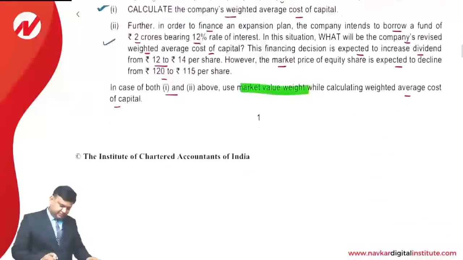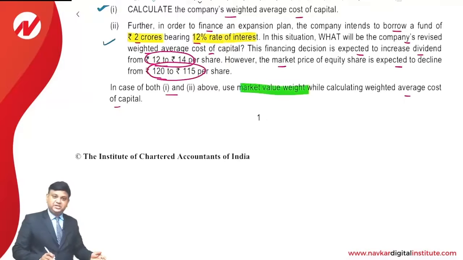Next, second part of the question. We are going to have the expansion of the business, and for expansion, an amount of rupees 2 crore is required, and the rate of interest is provided as 12%. The question says that if at all we do like this, then the price of equity share and the amount of the dividend per share will change. The price will fall down to 115, and the dividend will increase to rupees 14.